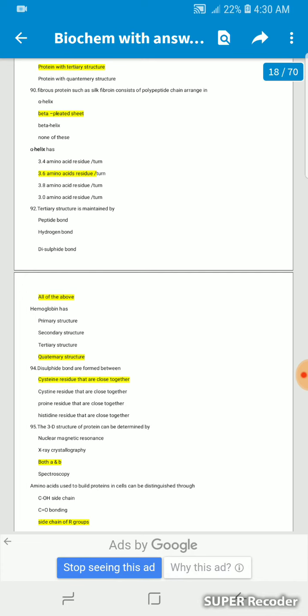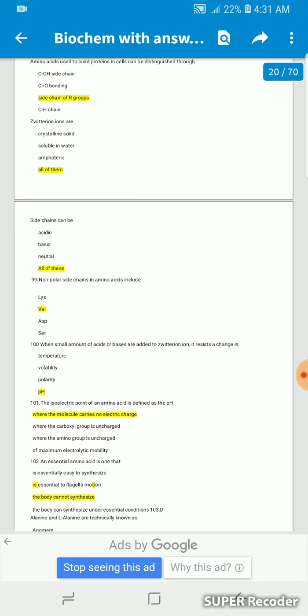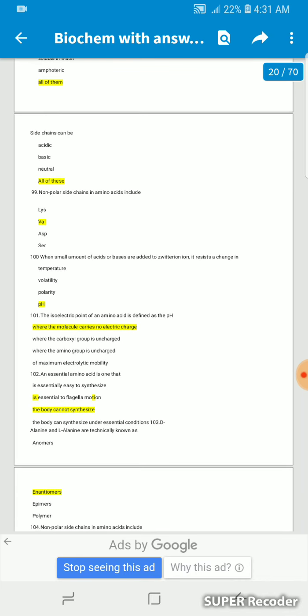Hemoglobin has quaternary structure. Disulfide bonds are formed between cysteine residues that are close together. The 3D structure of protein can be determined by nuclear magnetic resonance, X-ray crystallography, both A and B. Amino acids used to build protein in cells can be distinguished through side chains or R groups. Zwitterions are crystalline solids, soluble in water, amphoteric, all of them. Side chains can be all of these: acidic, basic, neutral.